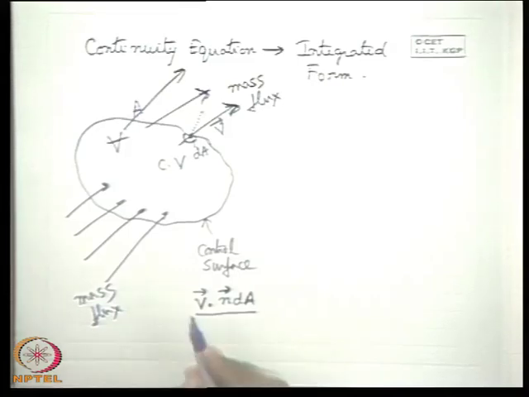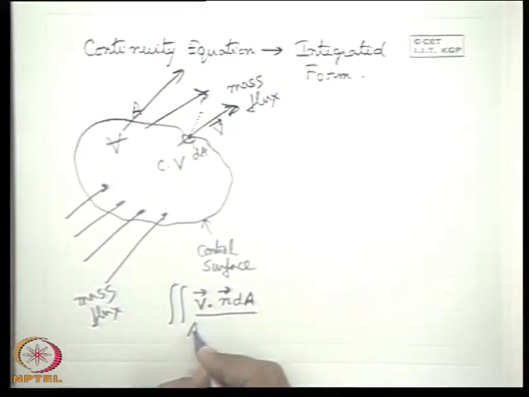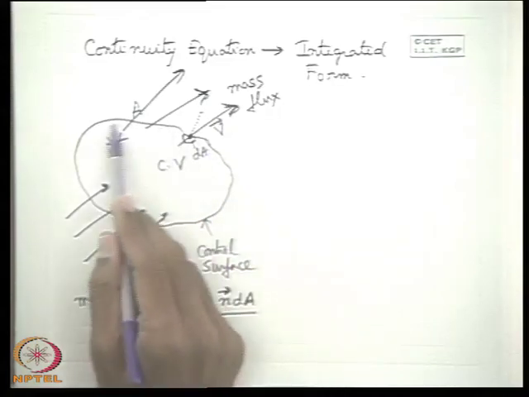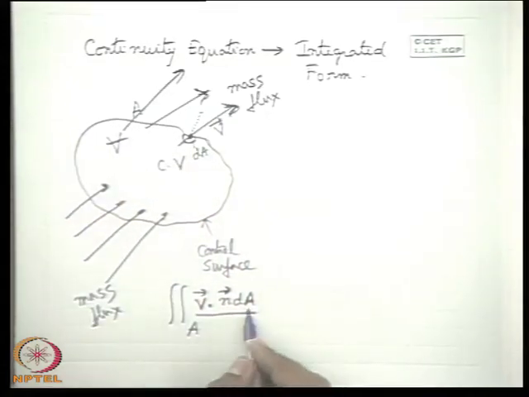Now if we integrate this over the entire area bounded by the control surface, we get the net rate of mass efflux from the control volume.